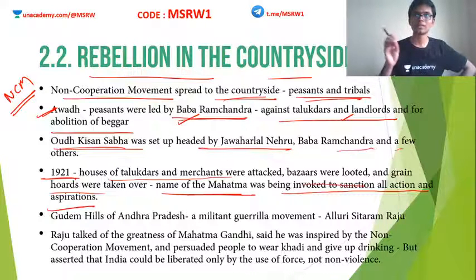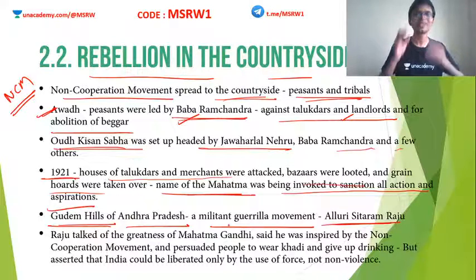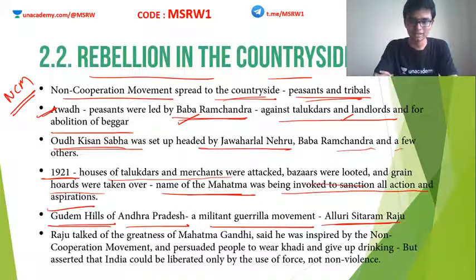Clear? So Mahatma Gandhi's name was actually used against his own ideals in this particular movement. Also, at a place called Gudem Hills of Andhra Pradesh, a militant guerrilla movement happened around this time. And this was led by a very famous personality known as Alluri Sitaramaraju. Alluri Sitaramaraju led a militant guerrilla movement in Andhra Pradesh at this time.